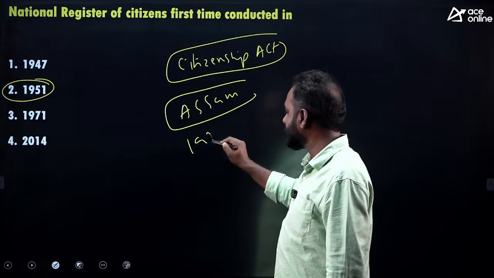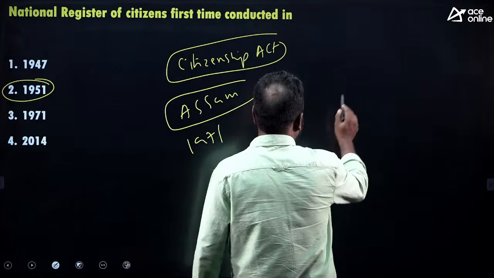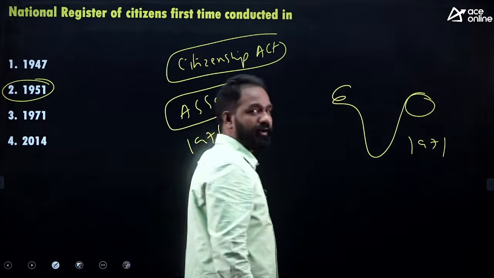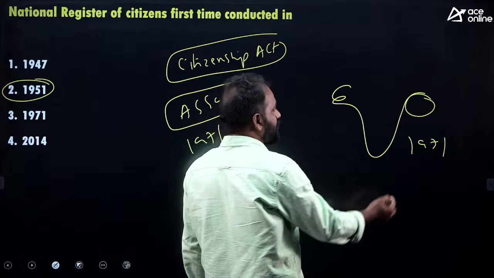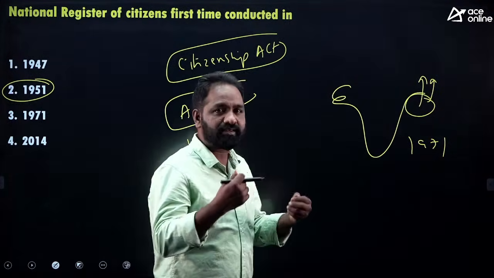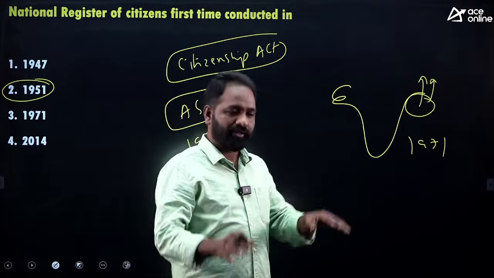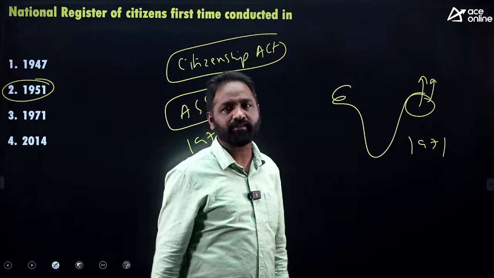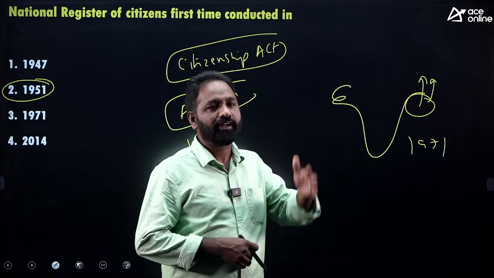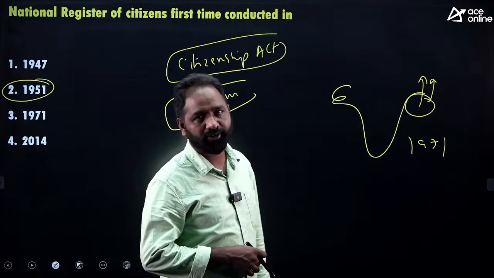The cutoff date was 1971. In the state of Assam it was implemented. Why was it implemented in Assam, sir? Because you know that in 1971 there was the India-Pakistan war. During that war, so many people migrated to Assam. They settled in Assam and claimed to be Indian citizens. Because of them, the local people of Assam were losing their opportunities and rights. So the government had to identify who is an Indian citizen and who is not. That was fully implemented in Assam only.